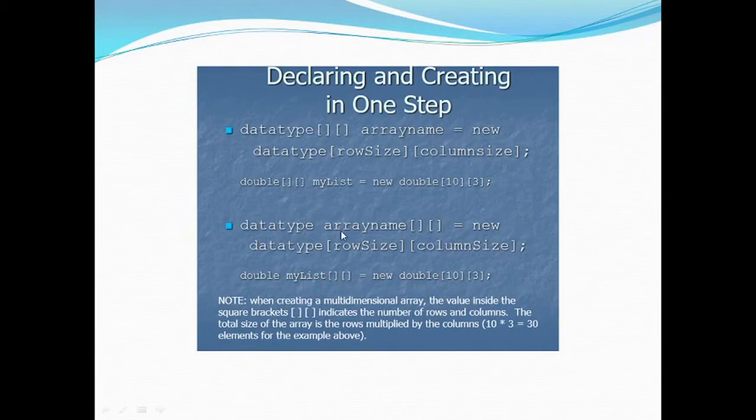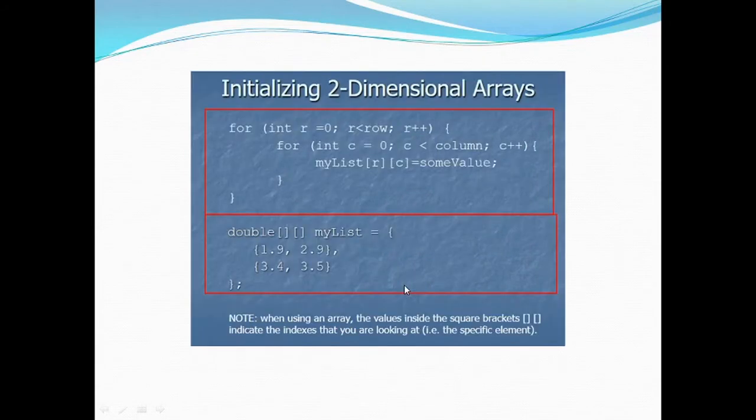And for this data type, which is kept, as I told you, in C++ for backward compatibility, data type array name is equal to new data type, row size and column size. This will also function the same way.